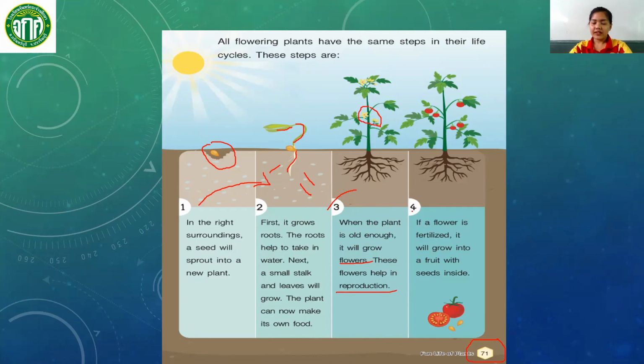Next, number 4, if a flower is fertilized, it will grow into a fruit with seeds inside it. As you can see, the tomatoes have seeds inside. You can plant that again and you can grow a new tomato plant.